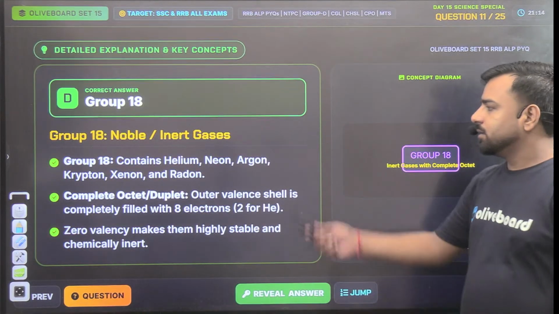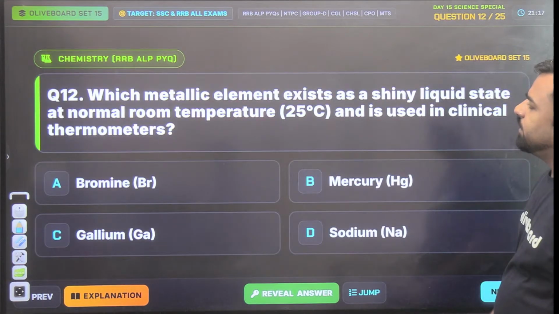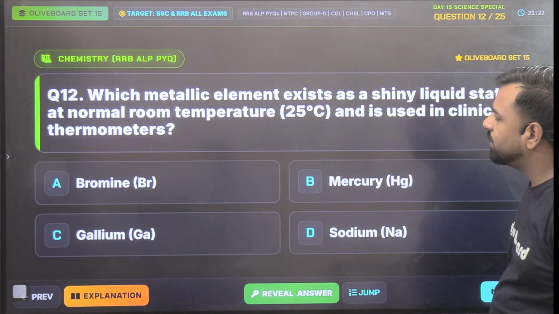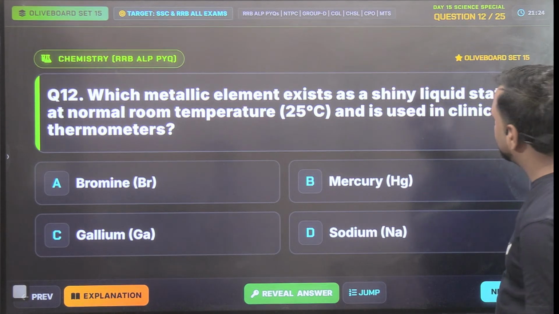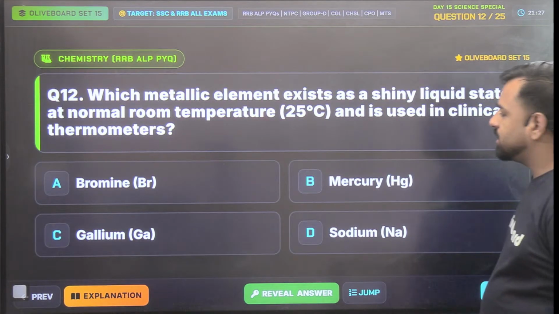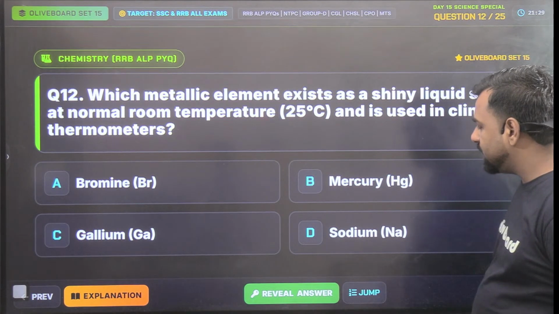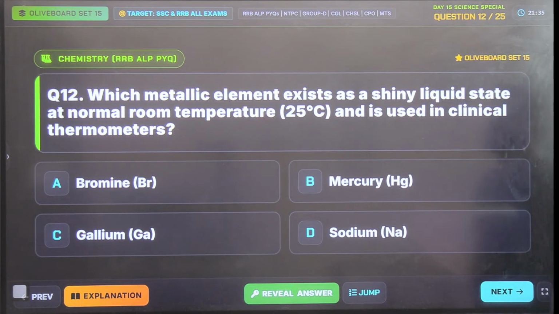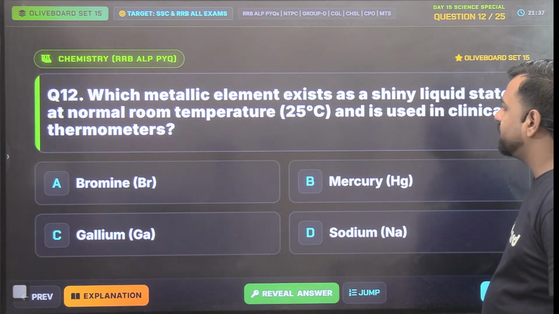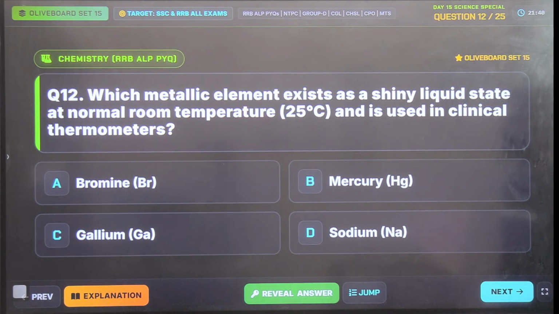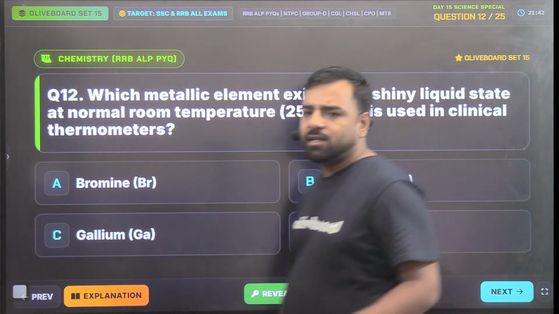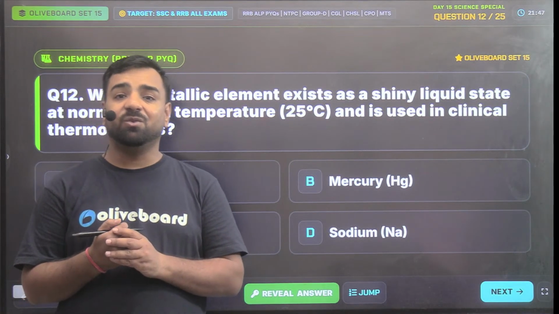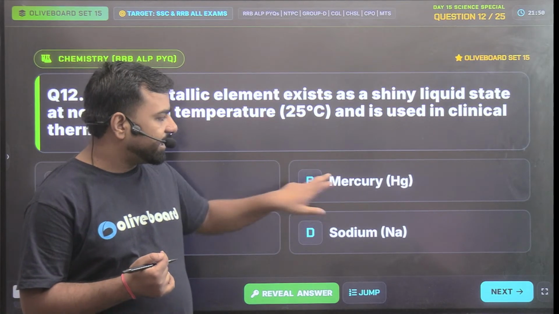Next, which metallic element exists as a shiny liquid state at normal room temperature 25 degrees centigrade and is used in clinical thermometers? Is it bromine, mercury, gallium, or sodium? Which metallic element exists as a shiny liquid at room temperature 25 degrees centigrade, and is used in clinical thermometers? It's a very simple question. Ankita and Utkarsh, both of you are correct. In the clinical thermometer, we go for mercury, right? So mercury is the correct answer.